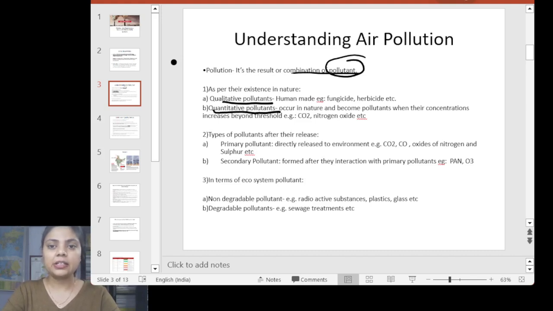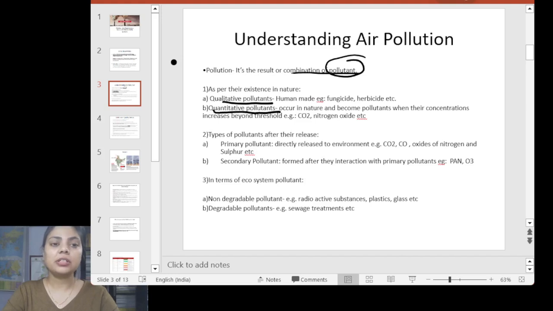Next, we can see here the type of pollution after its release. Suppose certain kinds of gases are released, what kind of impact will they have, or what types of pollutants are they after release? The first one is primary pollutant, directly released to the environment, which we can see here: carbon monoxide, carbon dioxide, and oxides of nitrogen and sulfur. And the second is secondary pollutant.